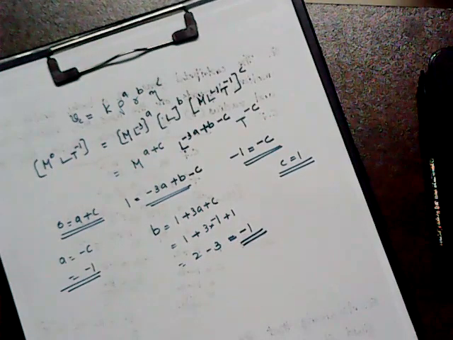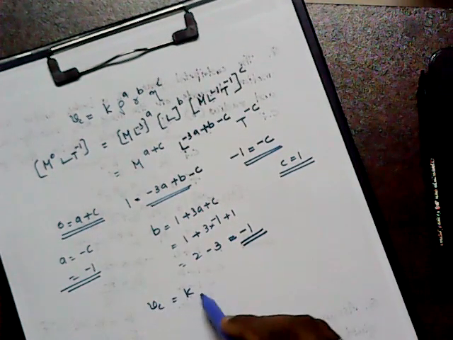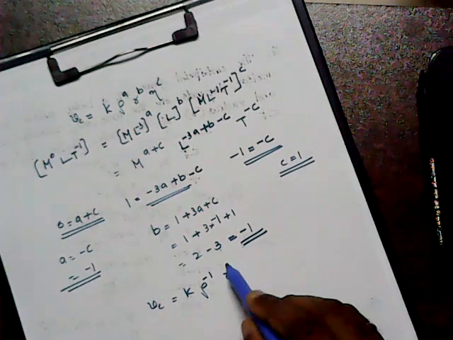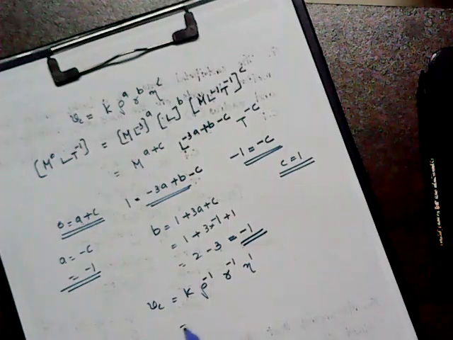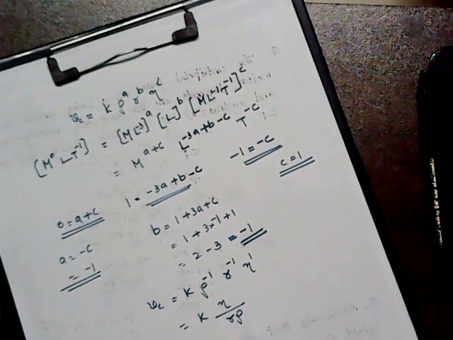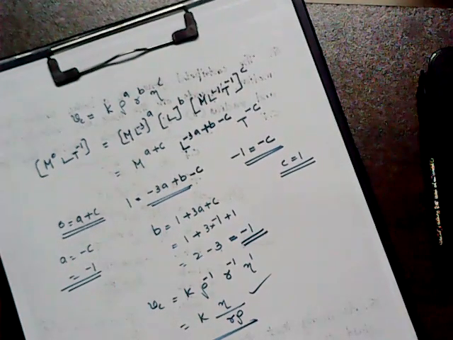So we can just substitute here. So V is equal to K into rho raised to minus 1, R raised to minus 1, and eta raised to 1. So you get the value as eta by R rho.